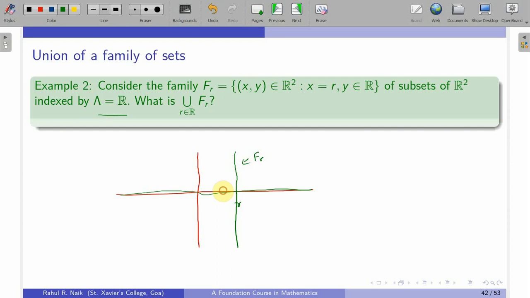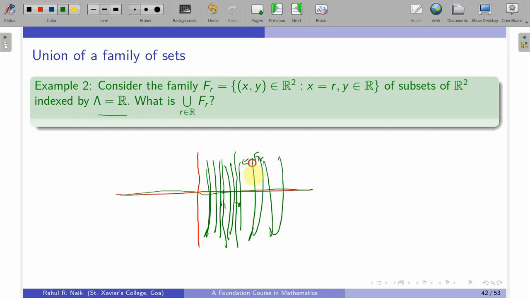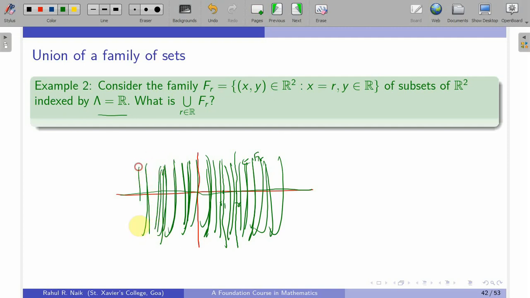For example, if this is any real number r1, for that I am going to have this fr, and from this picture it will be clear that for each point on this real line we are going to have a straight line parallel to the y-axis, and these lines are very, very dense.